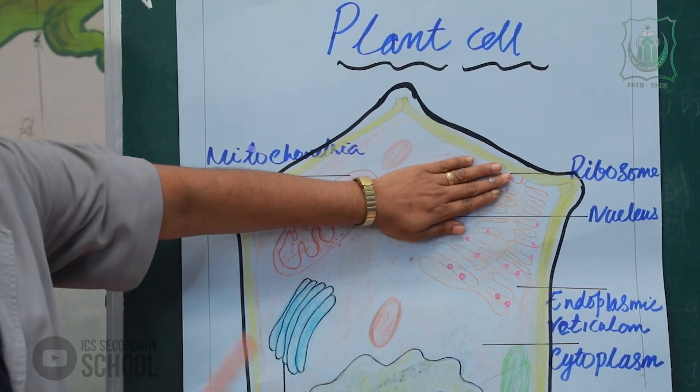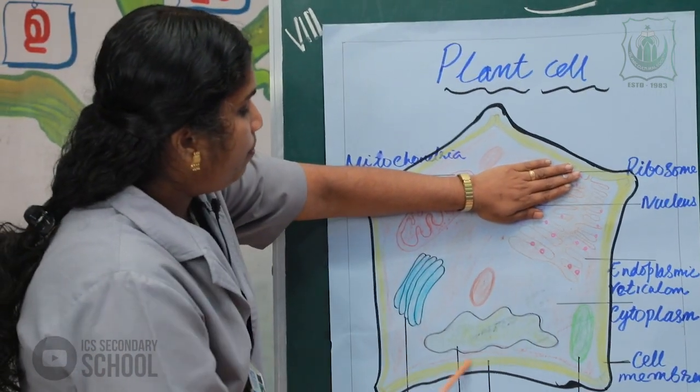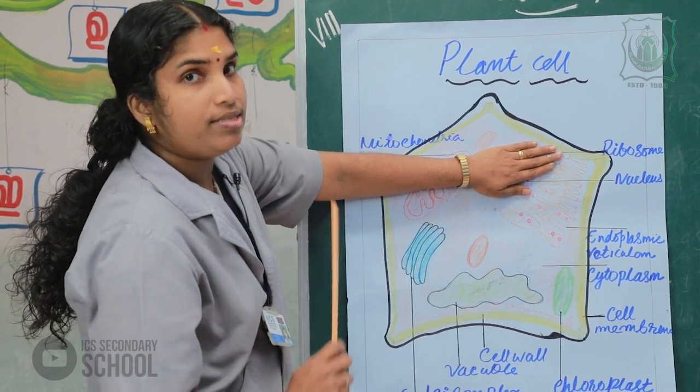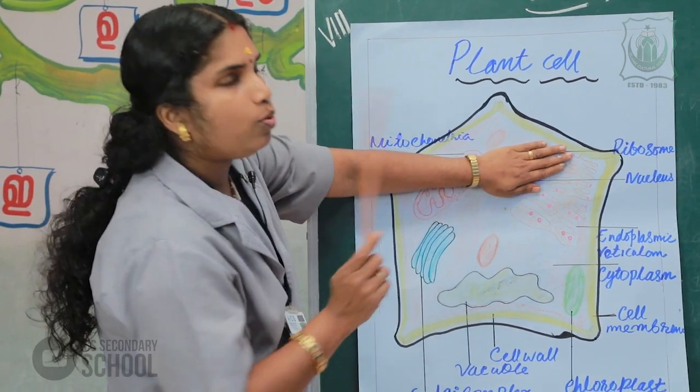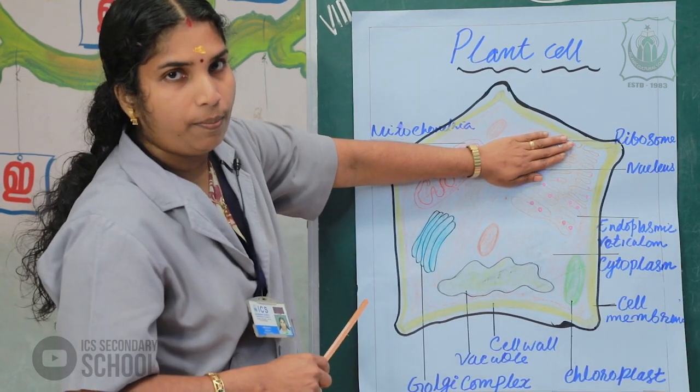The part of the protoplasm excluding the nucleus is known as the cytoplasm.